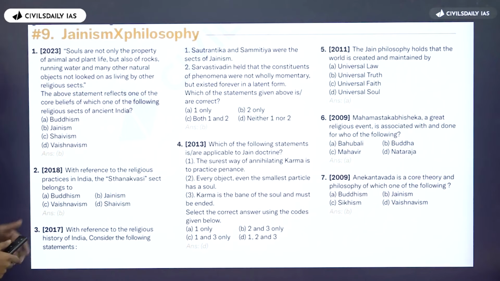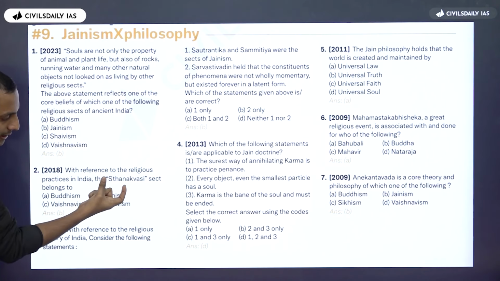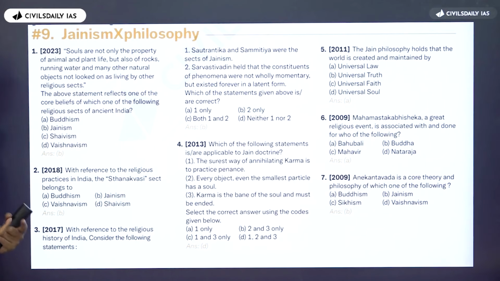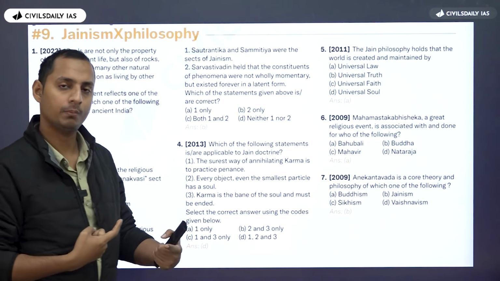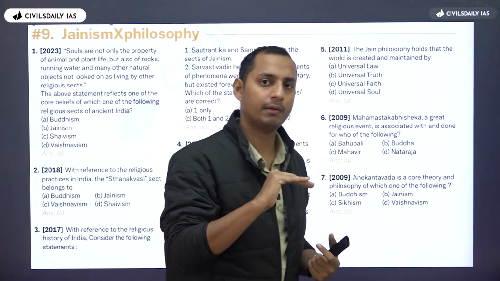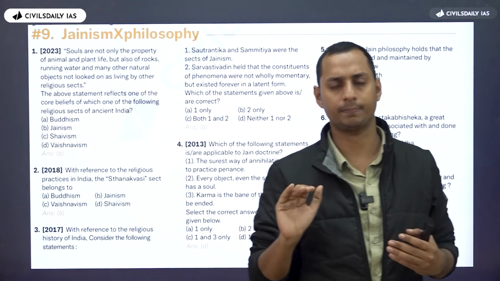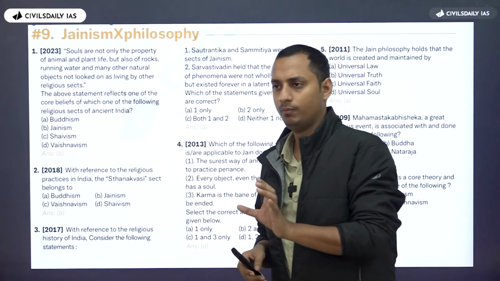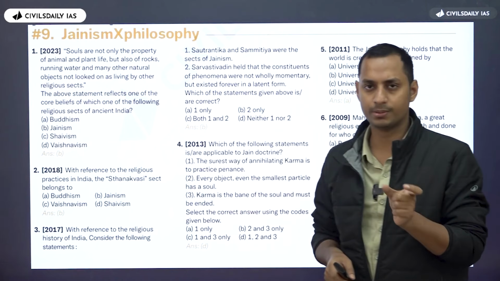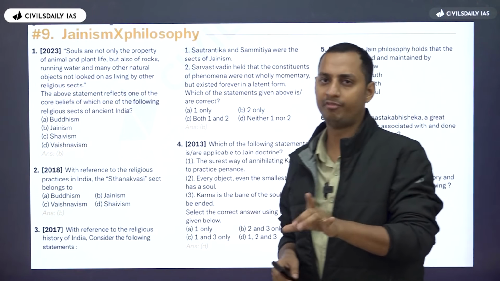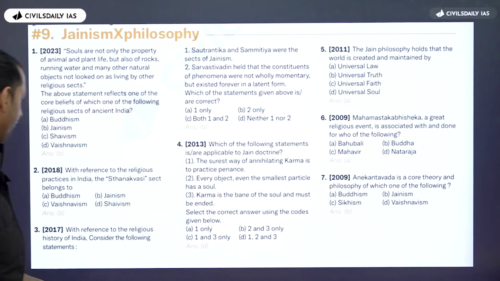In 2023, you can see this is a very basic question regarding the philosophy of Jainism. You can see UPSC asked about the Jainism sect. You just need to identify that Sthanakvasi is related to Jainism. So UPSC did not dive very deep, because such deeper level knowledge is not needed for us. We just have to understand whether Sthanakvasi is related to Buddhism or Jainism, and just the founder of the sect. Only that is required for you.